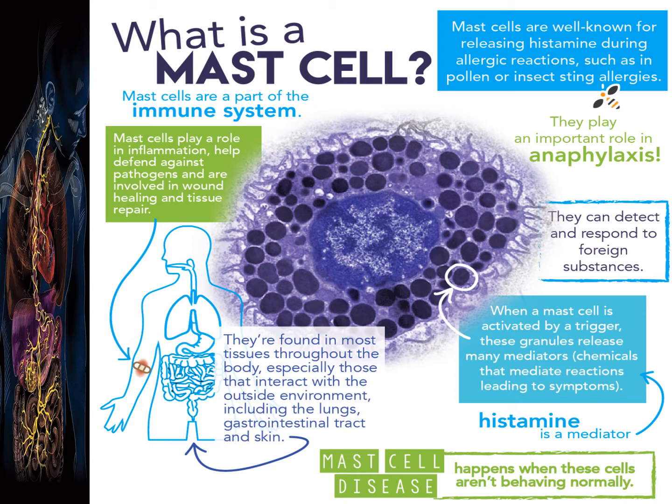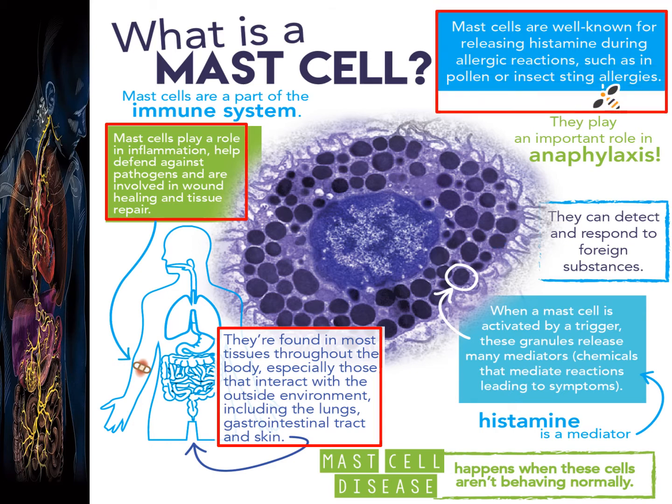So finally, with the help of this diagram, here I have summarized what is a mast cell. As we know, the mast cells are a part of the immune system. The mast cells play a role in inflammation, help defend against pathogens, and are involved in wound healing and tissue repair. Further, they are found in most tissues throughout the body, especially those that interact with the outside environment, including the lungs, gastrointestinal tract, and the skin.